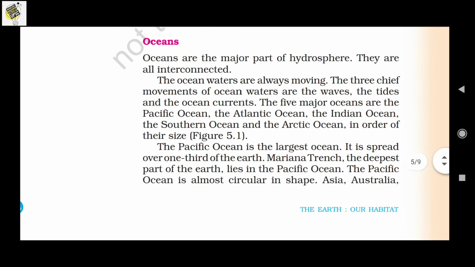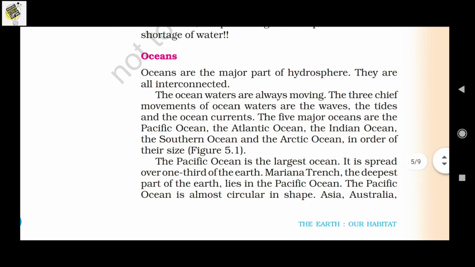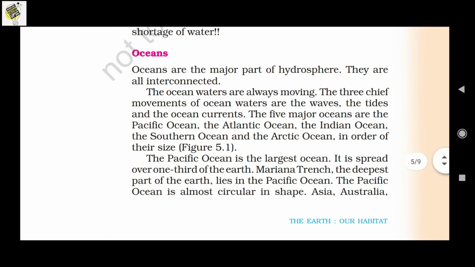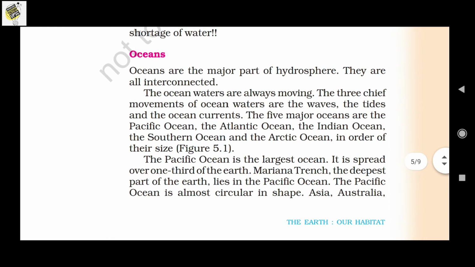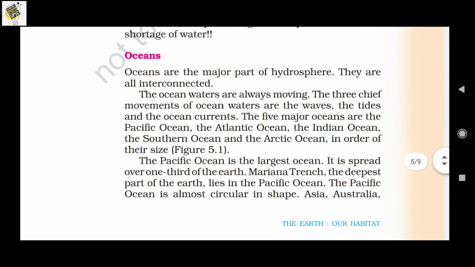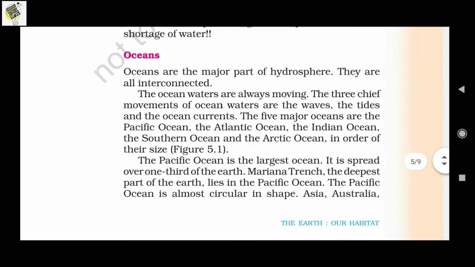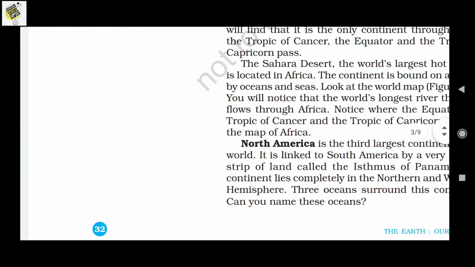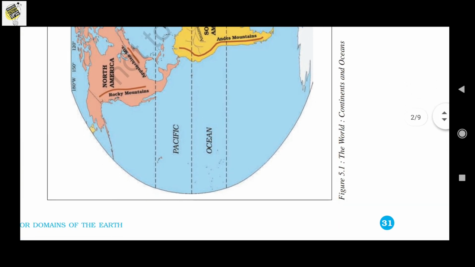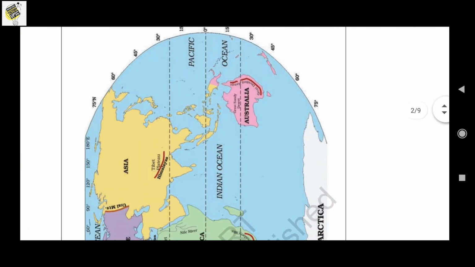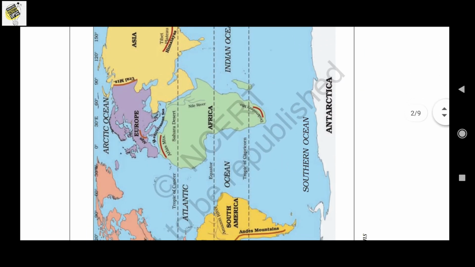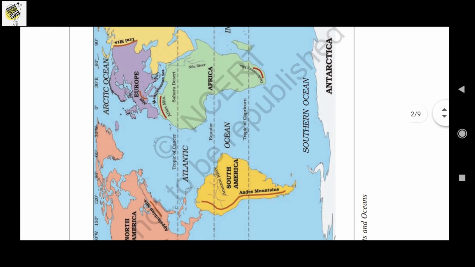The Mariana Trench, as we have discussed, is the deepest point of the earth, and it lies in the Pacific Ocean. And the Pacific Ocean is almost circular in shape, and Asia, Australia, North and South America are surrounded by it. Okay, so when we look at the map, we can find it more easily. As we can see, there is the Pacific Ocean. The shape of the Pacific Ocean is almost circular because there is a half circle on this side and a half circle on this side.